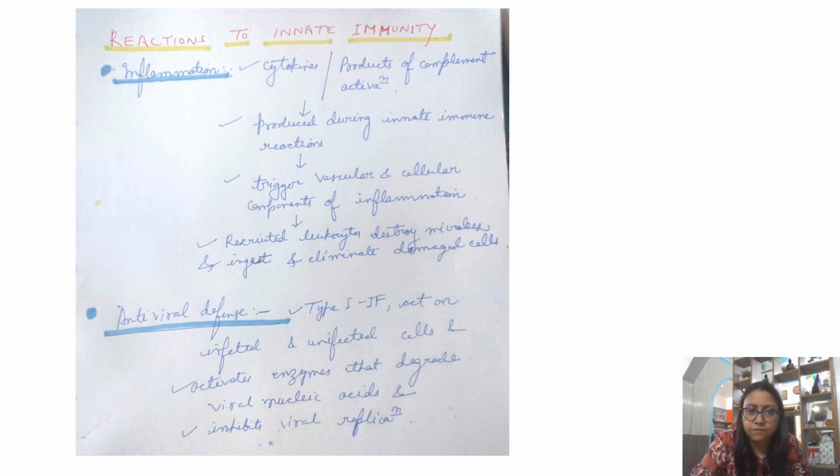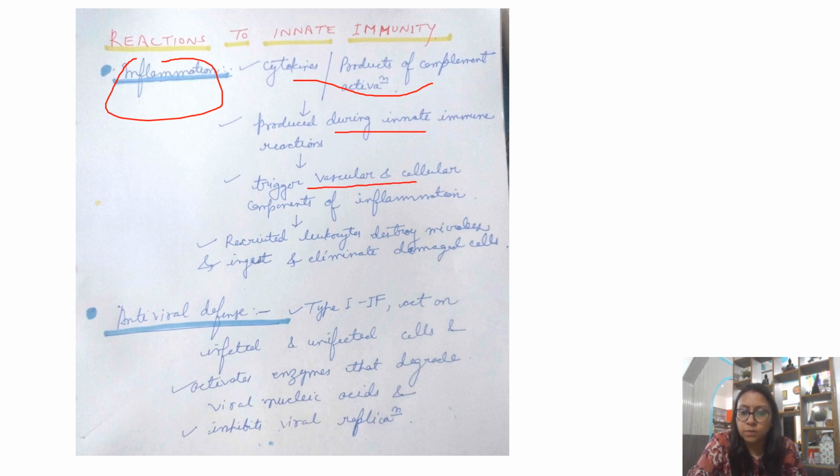So inflammation, first response होता है innate immunity का inflammation, क्योंकि जो सारे components release हो रहे हैं वो है cytokines, products of your complement activation. These are produced during innate immune reactions. They trigger vascular and cellular components of inflammation. So what they will do, they will recruit leukocytes, destroy the microbes, ingest and eliminate the damaged cells. So ये inflammation के through act होता है.